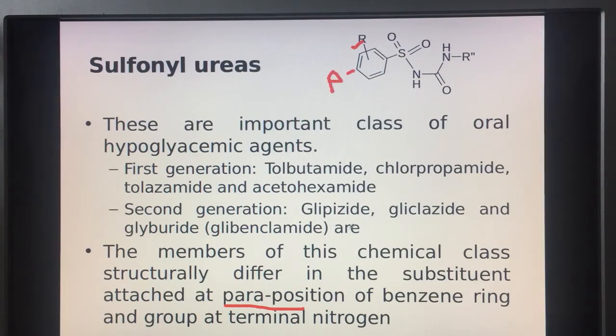So, the members of this class generally vary at the substituent attached at the para position of the benzene ring, and the group at the terminal nitrogen, this R double dash. This is the general structure of sulfonylureas, and these are the possible sites at which modification leads to different analogs.